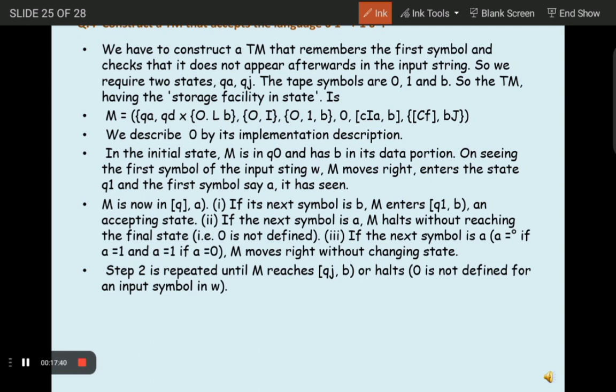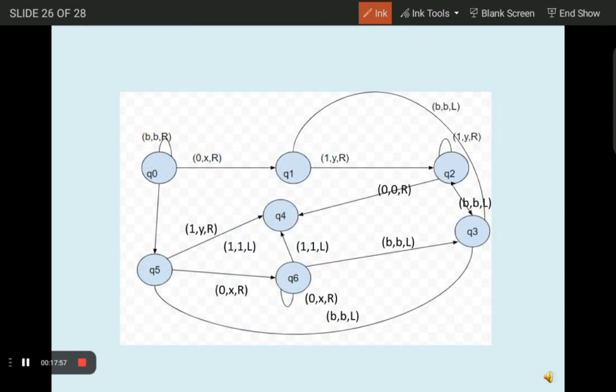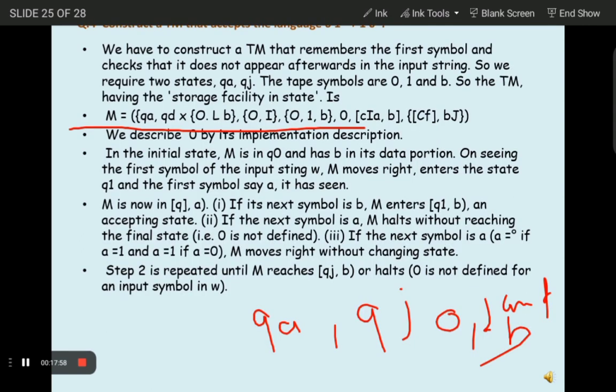So we require two states here, Q0 and Q1, and our tape symbols are 0, 1 and B. The Turing machine having a storage facility in state, that is M, will be represented in that form.